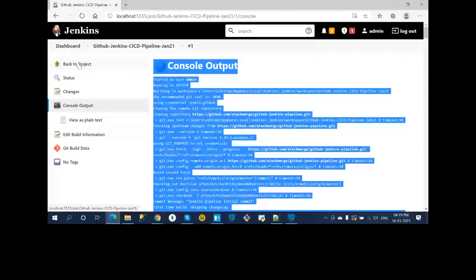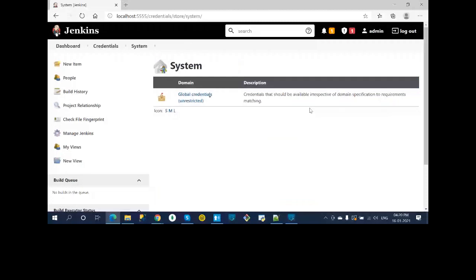But anyway, here also we need to change it whenever you are changing. Go to Dashboard, Manage Jenkins, Configure System, Manage Credentials. Here you can create credentials. You can see that I have created one. Whenever you change your credentials, you can come here and change them. You don't need to change them in the job, and you refer to these credentials there.